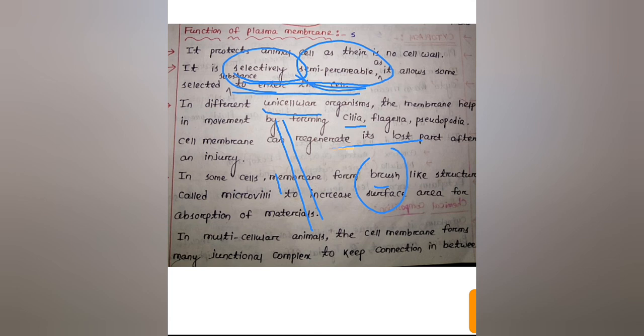It can repair. Next, in some cells, the membrane forms brush-like structures called microvilli, and these microvilli are present in animal cells to increase the surface area for absorption of materials. So microvilli help to absorb some materials. Next, in multicellular animals, that means many cells present in the animal, the cell membrane forms many junctional complexes to keep connection between cells.